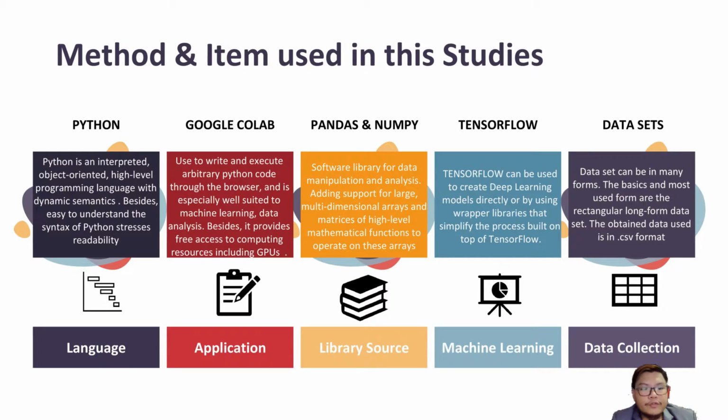Okay, we continue with methods and items in this study. Firstly, as a programming language, we use Python coding. Then, as the application, we use Google Colab. Then for library sources, we use Pandas and NumPy. Then for machine learning, we use TensorFlow. And finally, for data collection, we use the dataset that we obtained from our experiment.